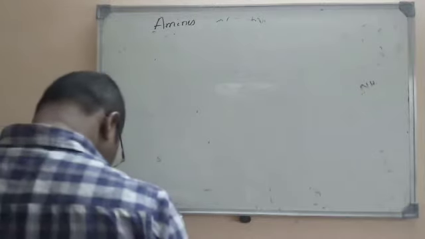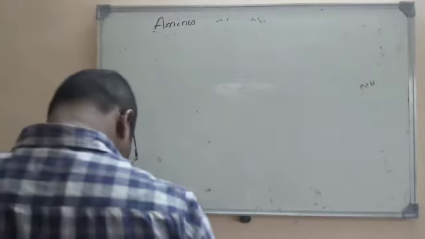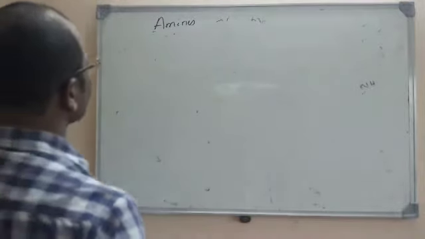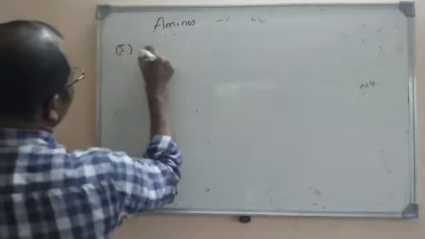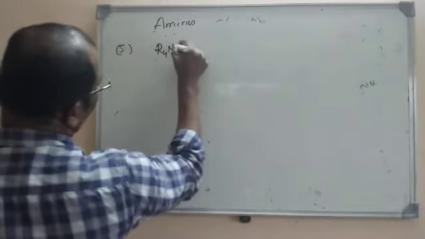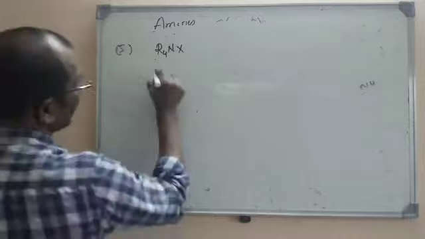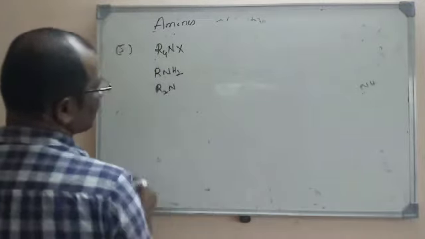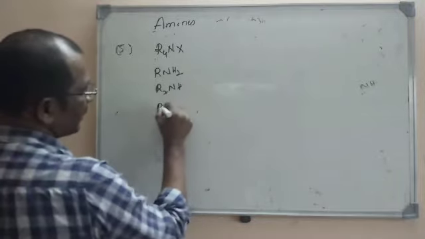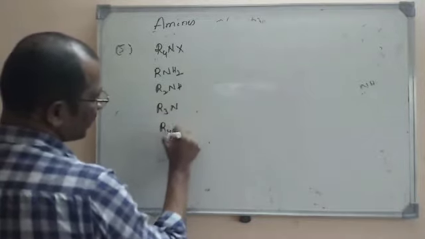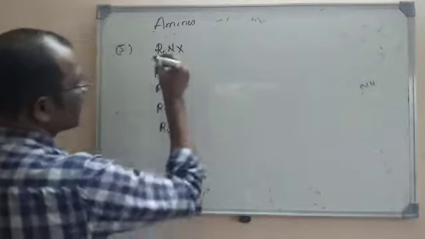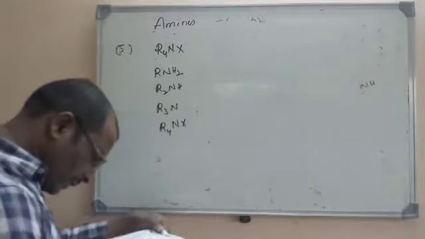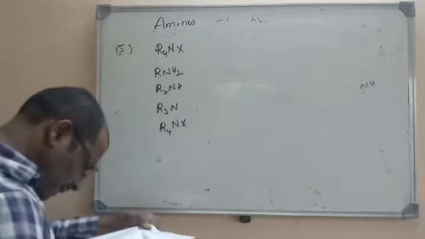Next question is, the general formula of quaternary ammonium compound is. So what is the general formula for quaternary ammonium compounds? R4NX. Primary amine means RNH2. Secondary amine means R2NH, sorry. Tertiary means R3N. Quaternary means R4NX. This is the general formula of quaternary ammonium salt. So here the right option is the third one, that is R4NX.